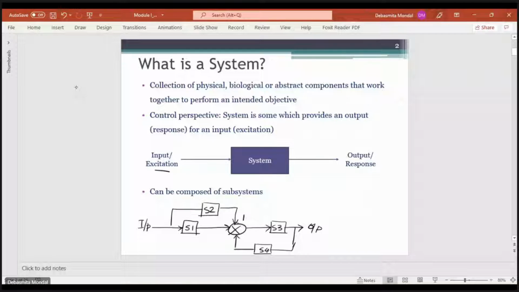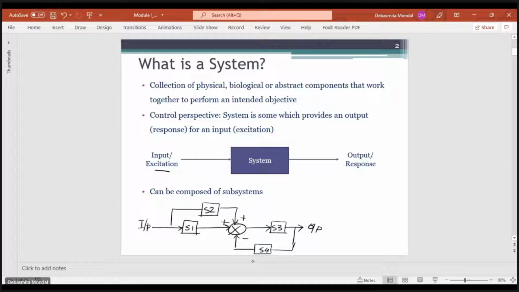The whole thing is a system with an input and an output, but inside it there are multiple subsystems like S1, S2, S3, S4. They are connected in such a way that we get a desired output at the end of the system.